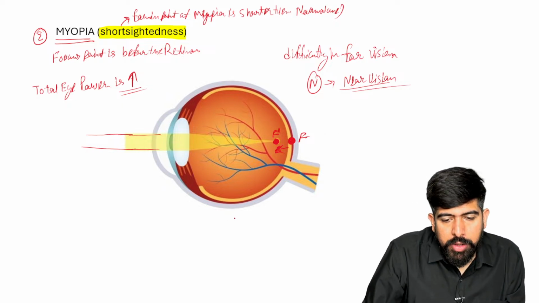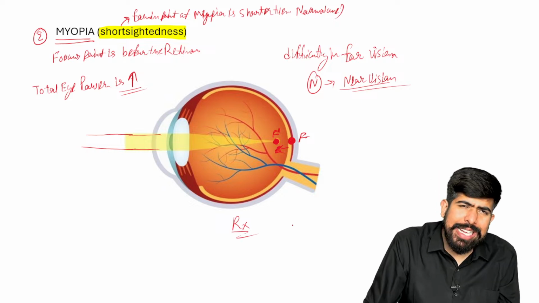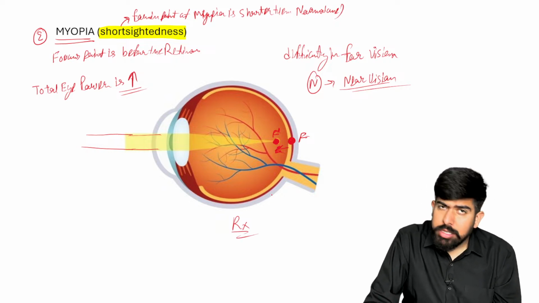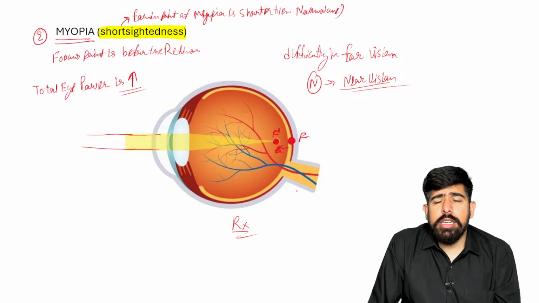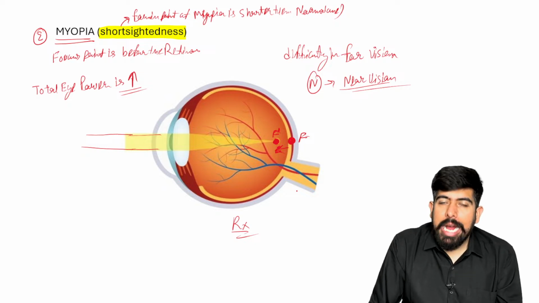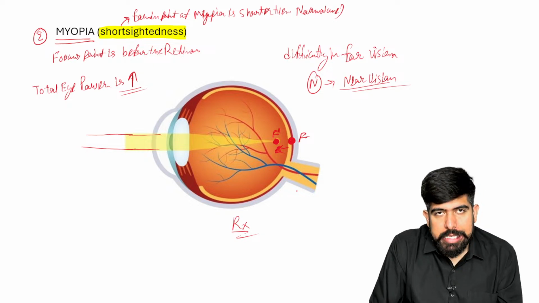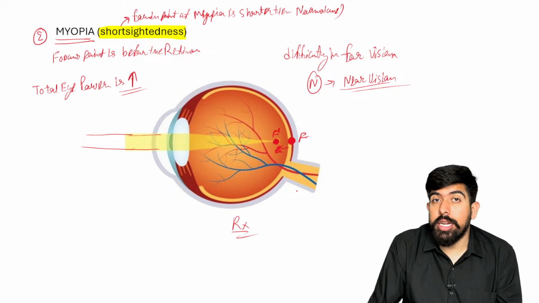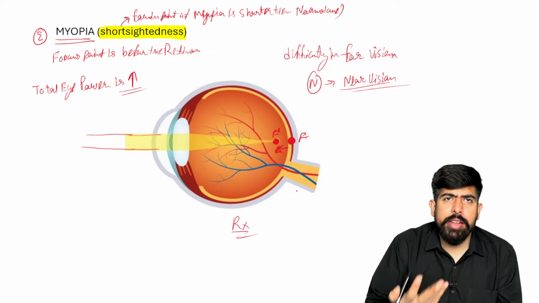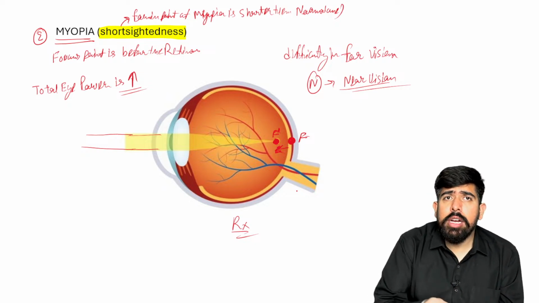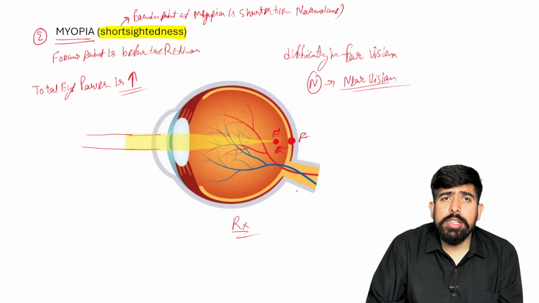So what should now be the treatment part of it? Of course, we can do the surgery. We'll talk about it in the later part. For the refractive error, we can give eyeglasses, we can give contact lenses, or we can do surgeries over it, right? We can prescribe the surgeries also.